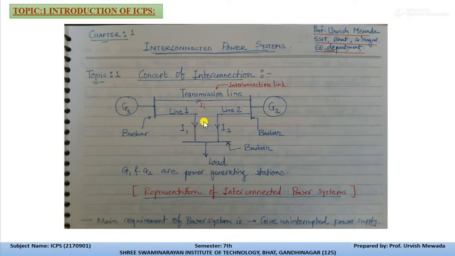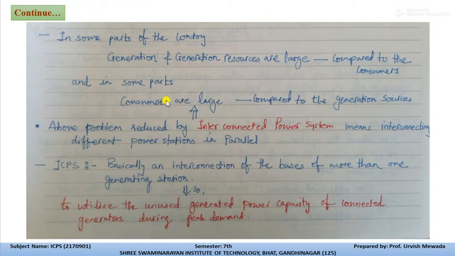Now in interconnection, we all know that in our country, in many states, they are unable to maintain the generation and demand balance. Generation resources are large in some parts of our country compared to the consumers, and in other parts consumers are large compared to the generating source. This is the condition of many states of our country.